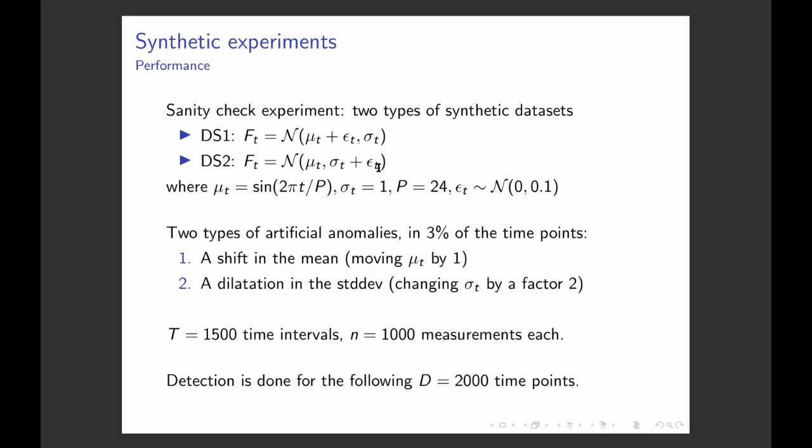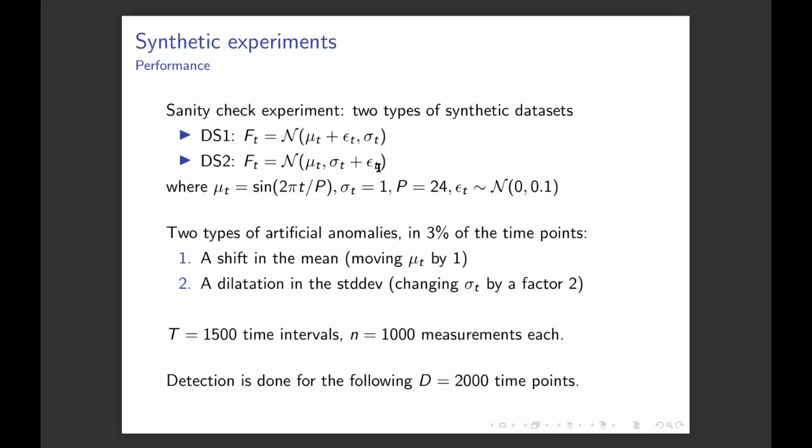Now we also add some noise over this to make the prediction task a bit more complex, and this noise is just a normal with variance 0.1. The noise can be added to the mean or to the variance. On top of it, we add 3% of artificial anomalies, and these artificial anomalies are either created by shifting the mean, like adding 1 to the mean at a time point, or by a dilatation of the distribution, so a dilatation of the standard deviation, basically multiplying it by 2.